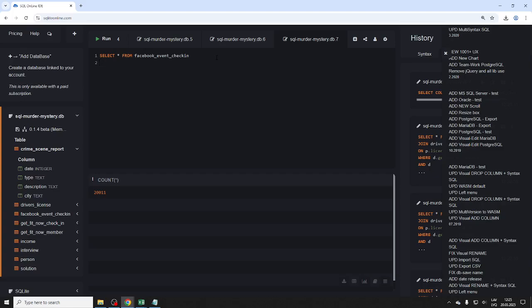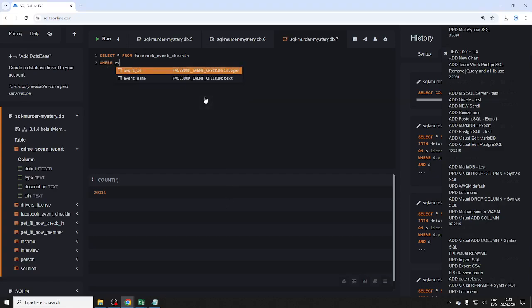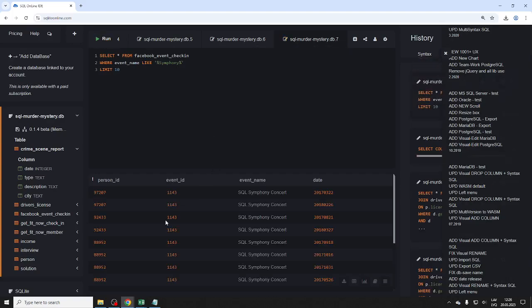So now we have the event name, where event name equals what, the SQL Symphony, right? I forget what it was, like Symphony. We'll see. Do we have any, limit 10? Let's see if we have anything. Yeah. All right, SQL Symphony concert. Okay, looks like these are all the same.